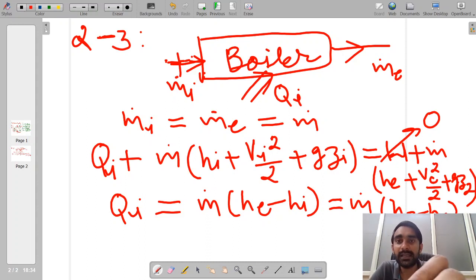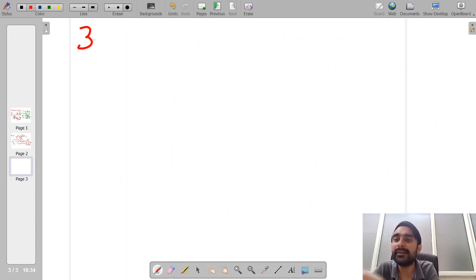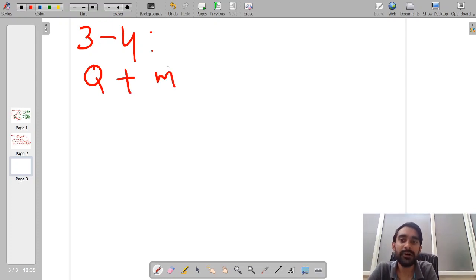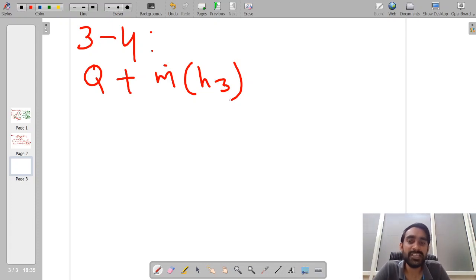The next process is happening inside a turbine. This is process number 3 to 4. If I write the steady state energy equation, that will be Q plus m dot into the enthalpy at the inlet, H3. Let me include the assumption that changes in potential and kinetic energies are negligible. So this will be equal to W plus m dot into H4.